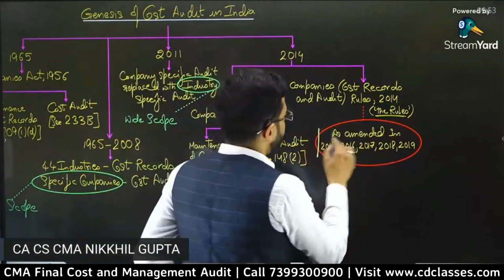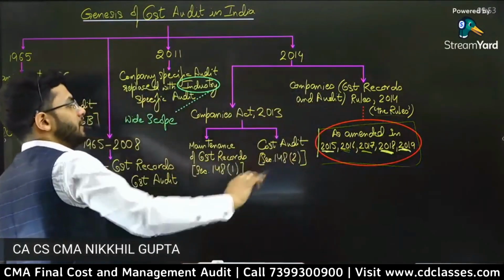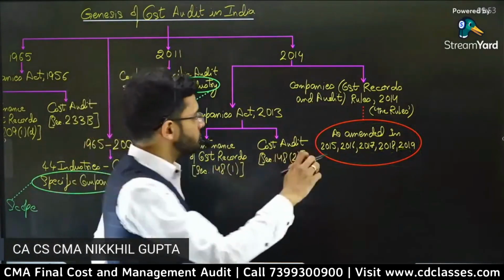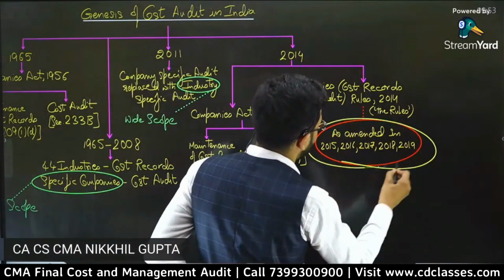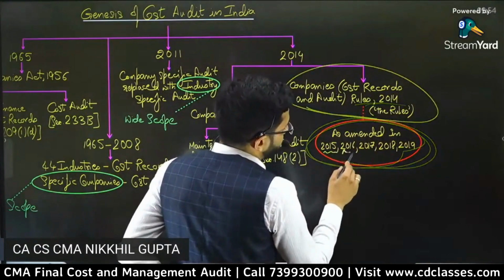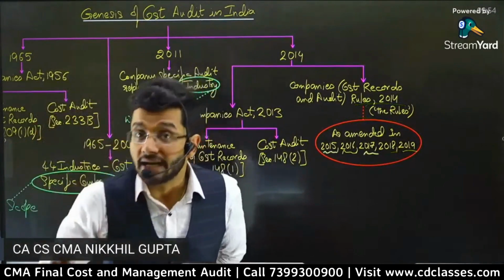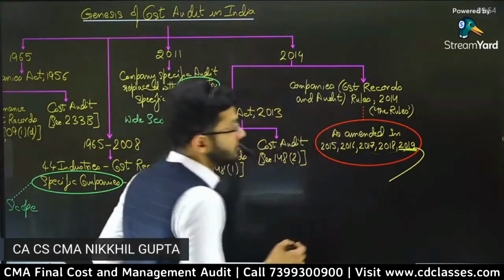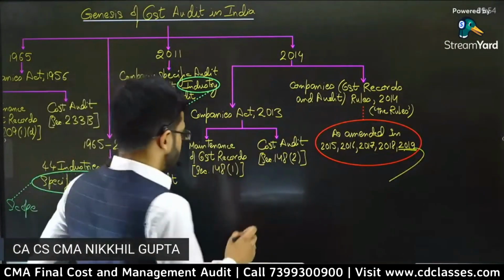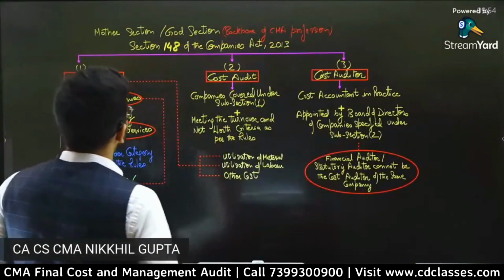Guys, these have been amended in 2015, 16, 17, 18, and 19. All these amendments are relevant for your June 2022 and December 2022 attempt. You have to do all the amendments which have been introduced by the ministry in the rules of 2014. The last amendment is the 2019 amendment, which is applicable in your CMA final syllabus for the June 2022 and December 2022 attempt. That is the crux of the matter. Okay, sir, got it? All right, let's move on.